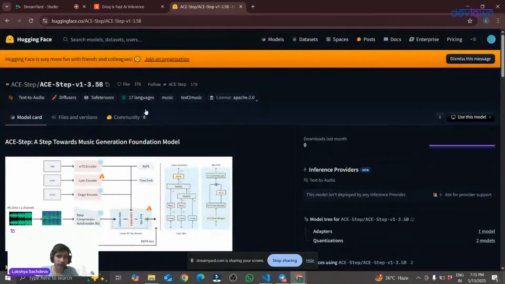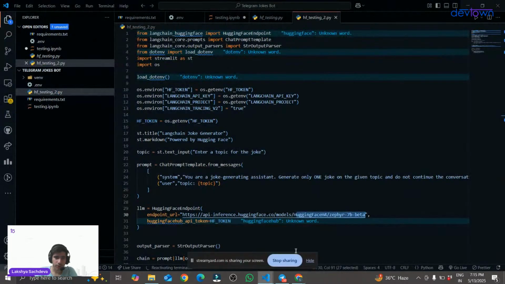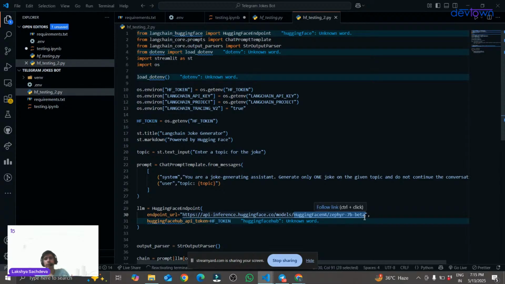Okay, and if the model allows the API structure, just copy this, go to your VS Code and replace it with this HuggingFaceH4 Zephyr 7B beta, and you will be able to use that particular model if that model allows the API inference. So this is a general API, this one till this, a general API to use any model, and after that you have to mention your model.